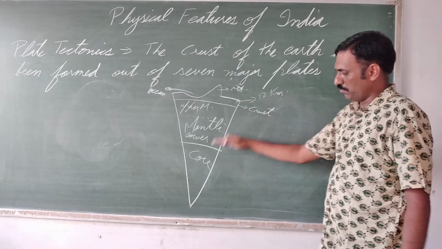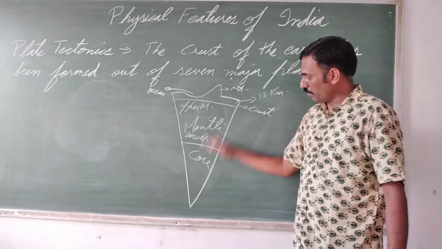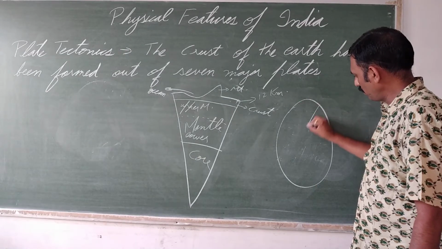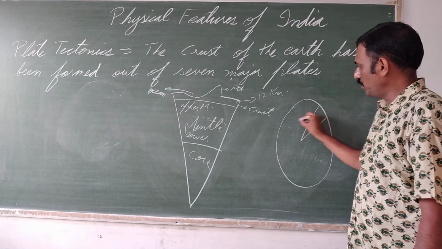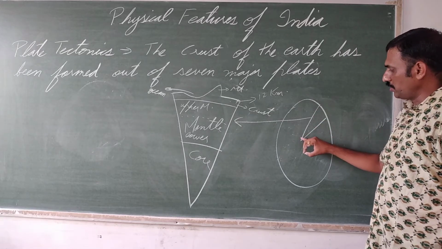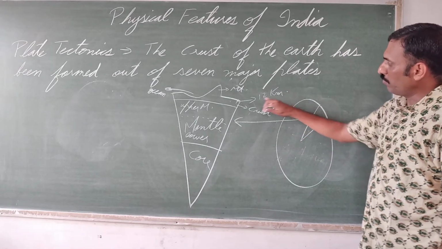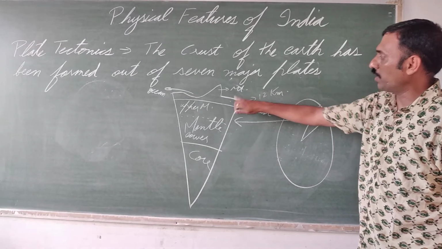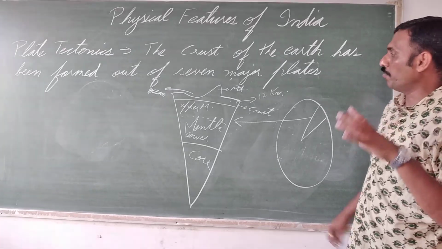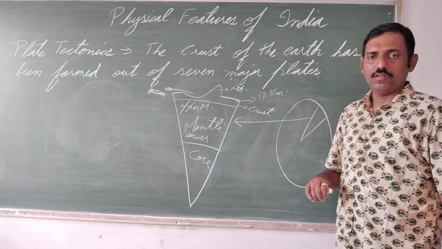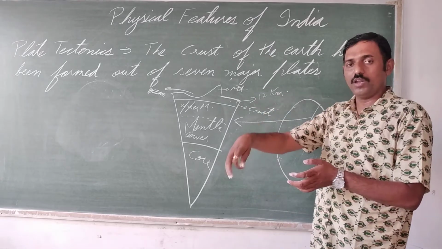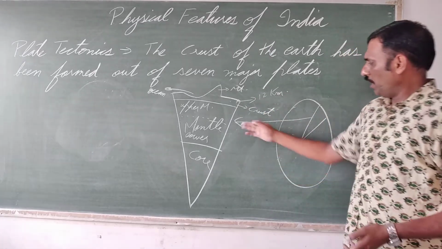Now this is 6,300 kilometers, the radius of the earth. This is all we are taking, this portion we are considering, and the radius is 6,300, and human beings have reached till 12 kilometers only. They were not even able to cross the crust, because it was so hot inside the earth that the machines were unable to take it.